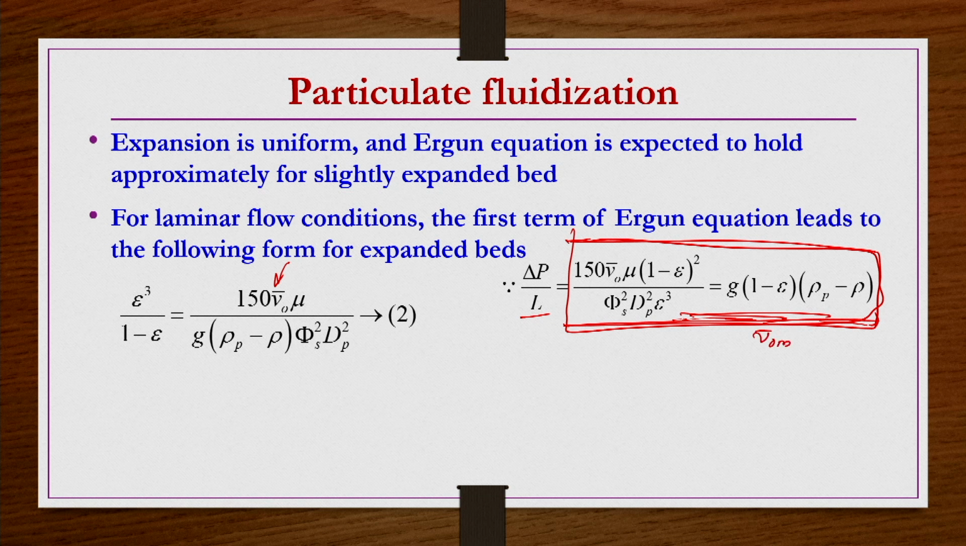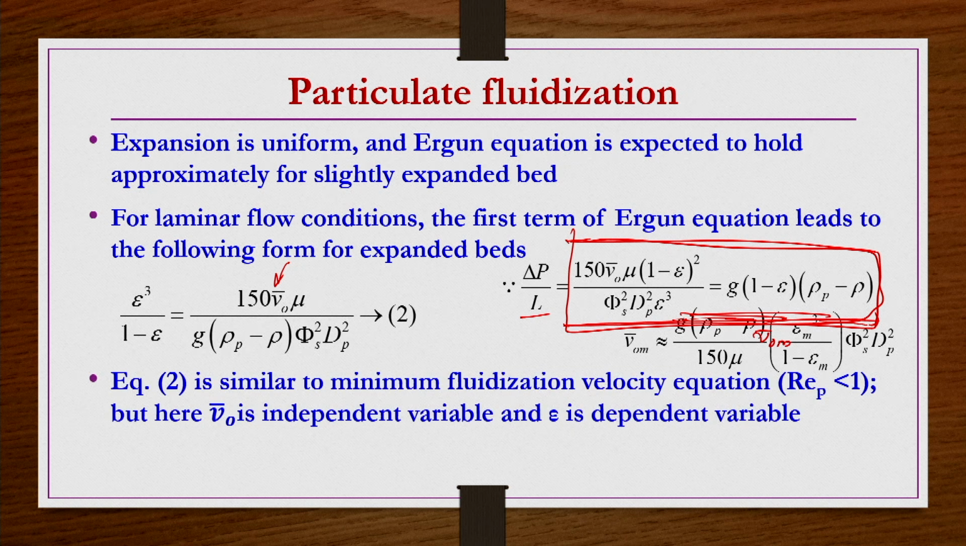Now, in this expanded bed condition, the superficial velocity is beyond the minimum fluidization velocity, but the expansion is very small. Expansion is very slight. So, then we are using the same equation. Here we are trying to find out what the voidage is, because now the velocity is known, some known velocity beyond the minimum you are giving. So, the corresponding epsilon we have to find out, that is the unknown now. L and epsilon are unknown. So, this is what we can see here.